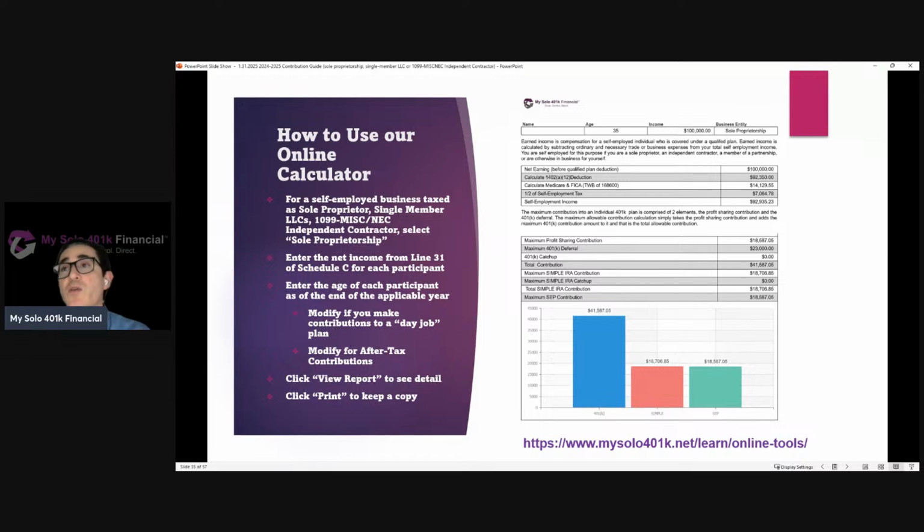Now, some things are outside the scope of the calculator. It doesn't contemplate if you want to make after-tax contributions. It likewise doesn't contemplate if you're making contributions to a day job plan. So in both of those scenarios, you'd have to modify.